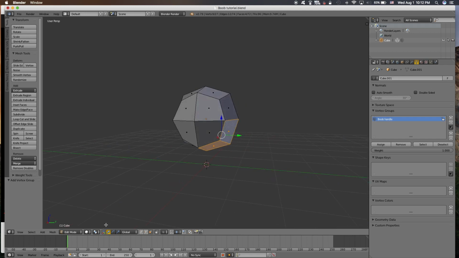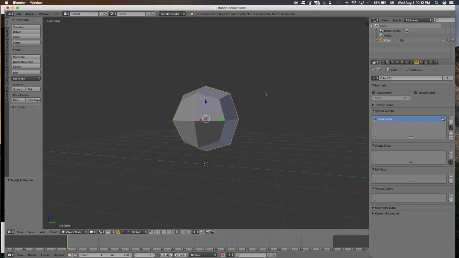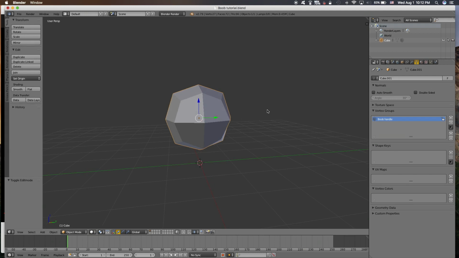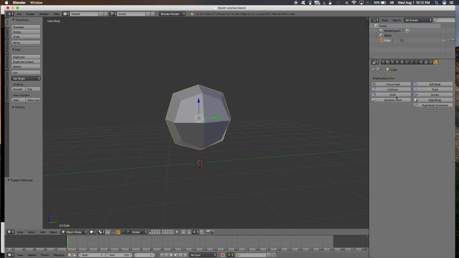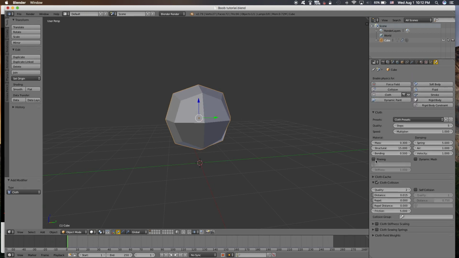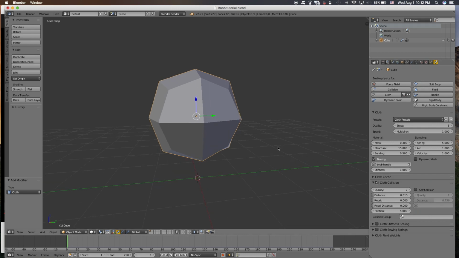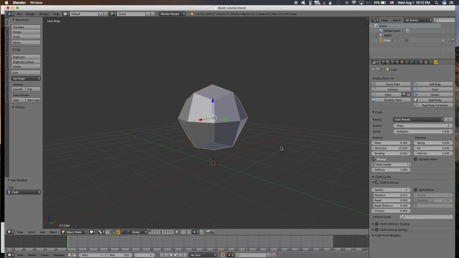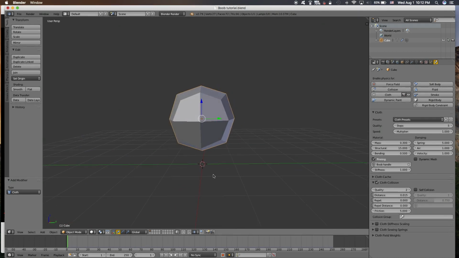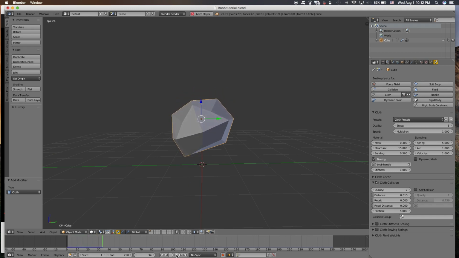Okay, before we go to the object mode again, and then we try to apply this cloth simulation to the mesh. Pin this, and then this is the boob handle, the vertexes that we selected. That's it. And then to see if this works or not, again we play Alt A or press this.